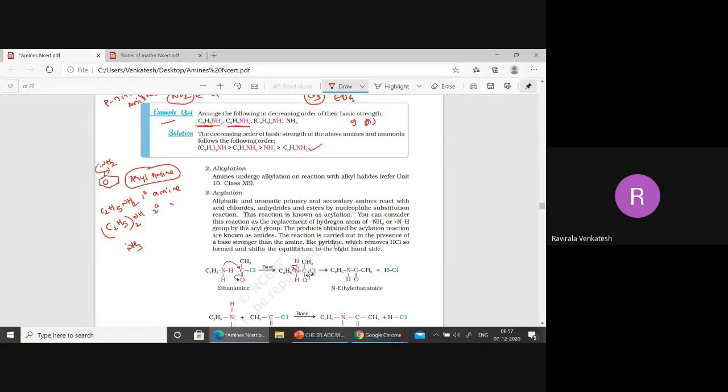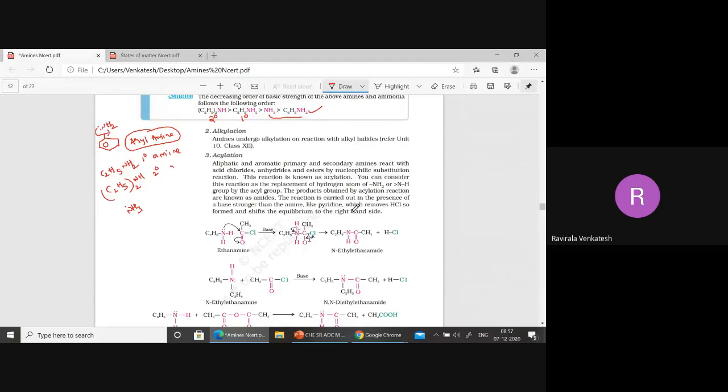If they don't mention anything, take it as the gas phase, because generally these are gases. Ethanamine and diethylamine are gaseous in nature, so take the gas phase. Then secondary amines are more basic, then primary, then ammonia. In this way, we can give many examples.